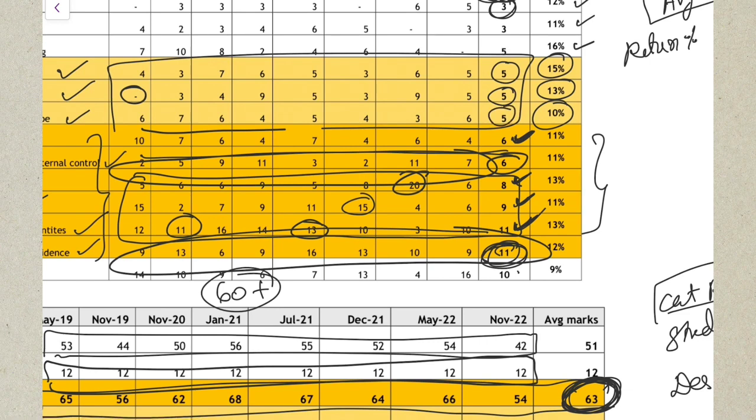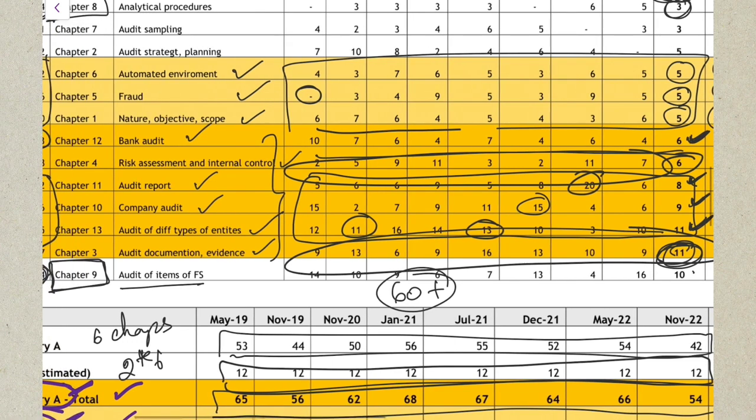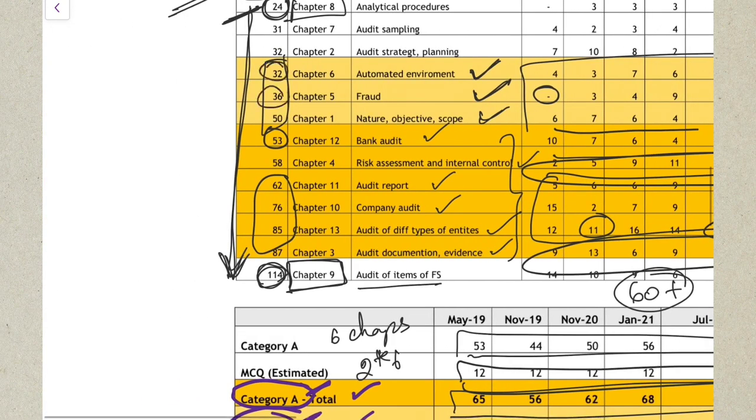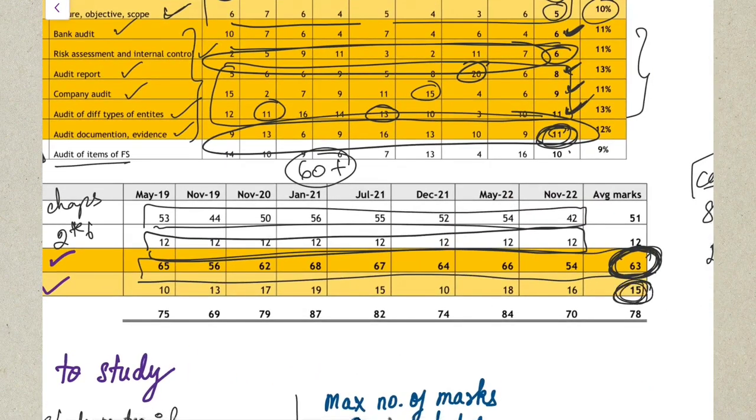An average of minimum 5 marks from each chapter is being questioned either in descriptive, or if not 5 marks from descriptive, then at least from your MCQs you can expect an average of 5 marks. Automated environment, fraud, and nature. The number of pages here is also very less. So that forms your category B, which comes for an average of 15 marks in your examination.